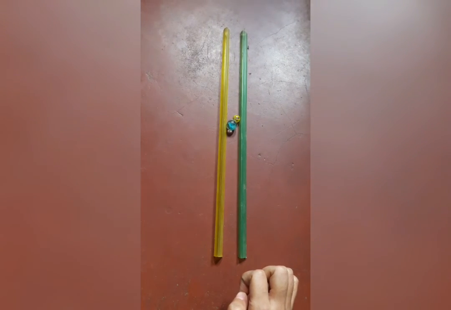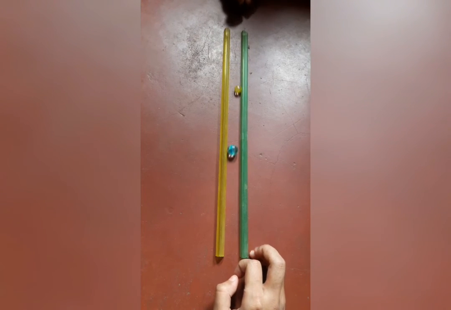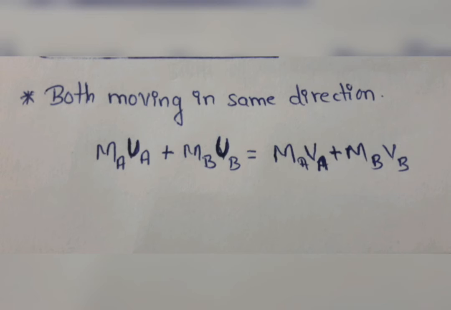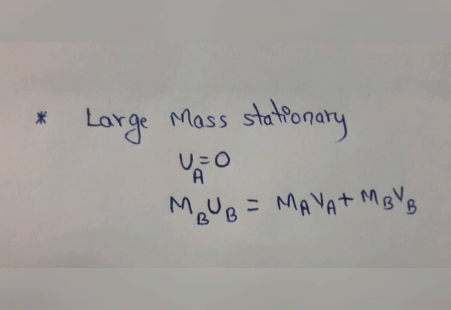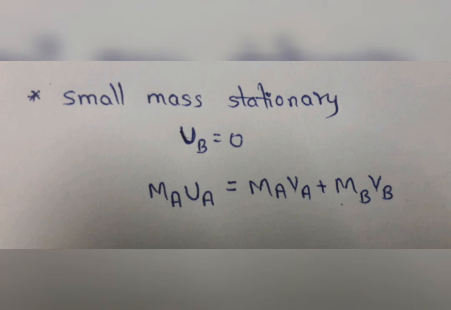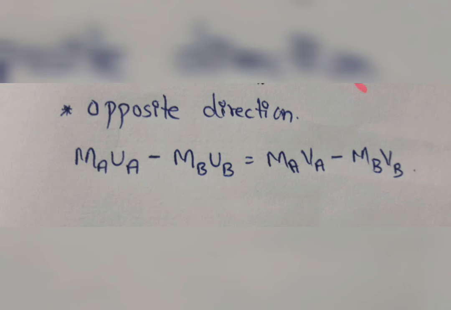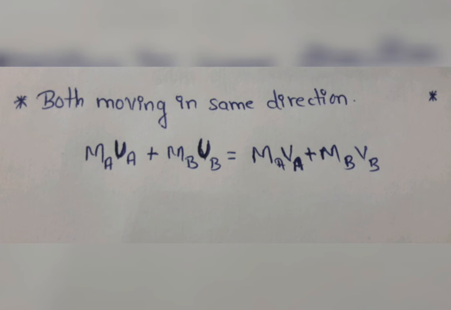In simple words, we can say the momentum is conserved, meaning it remains unchanged. So in all these conditions, if we apply the law of conservation of momentum, we get the final equation as we mentioned earlier: ma ua plus mb ub is equal to ma va plus mb vb. That is, the sum of momentum before collision is equal to the sum of momentum after collision, provided there is no external unbalanced force and it has a time t.